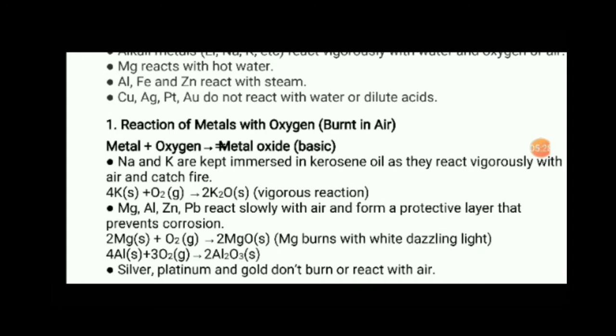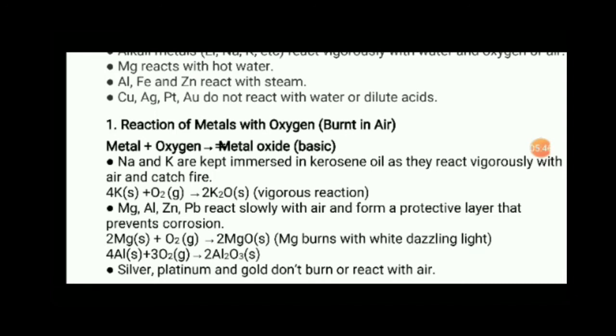Why are they kept in kerosene or oil? Because by doing that, they will not react with the atmosphere, or will not react easily with oxygen, because kerosene and oil do not allow oxygen to enter. Understood?